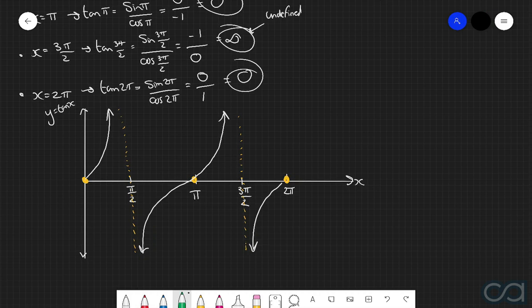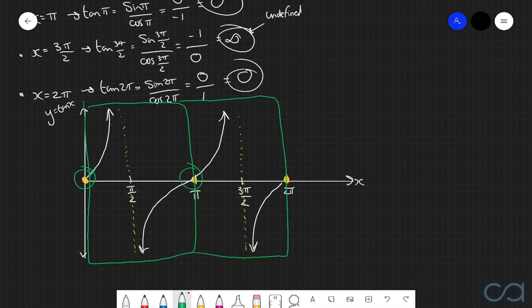Now, the particularly nice thing about this graph is that without even having to extend beyond 0 to 2 pi, we can immediately see the periodic behavior of this particular function. In that, if I box out this segment of the graph here, and then I also box out this segment of the graph here, we can see that both boxes have the exact same shape. In that, we start off with an x-intercept, we then come up towards a vertical asymptote, then on the other side of the vertical asymptote, we start down the bottom, come back up to another x-intercept. And just from this graph here, we can see that the widths of each of these boxes are pi. Which therefore tells us that y equals tan of x is a periodic function with a period of pi.